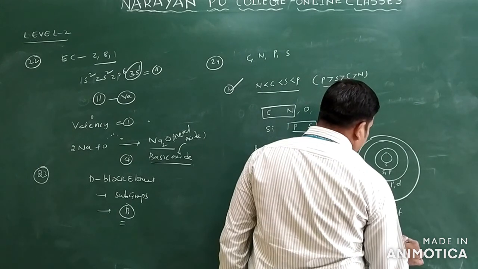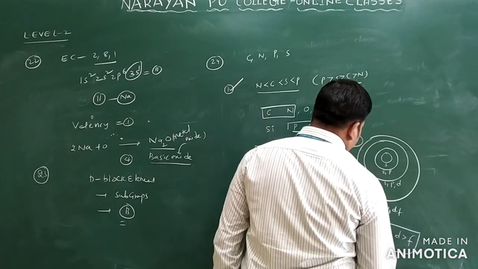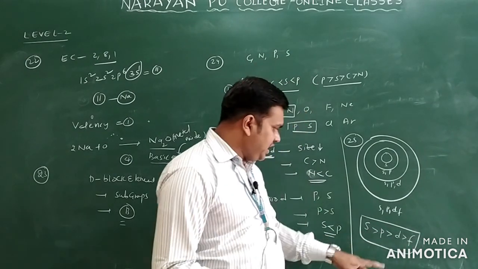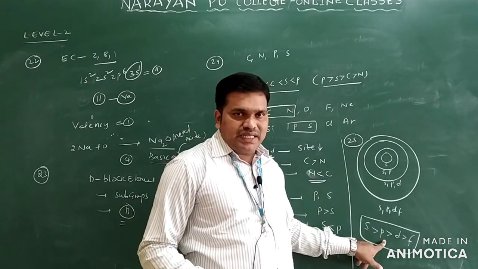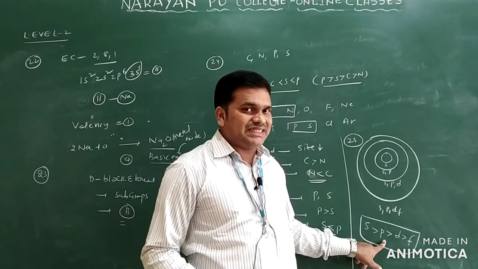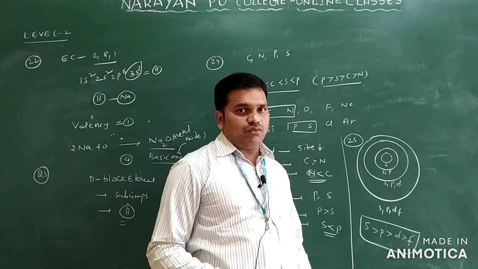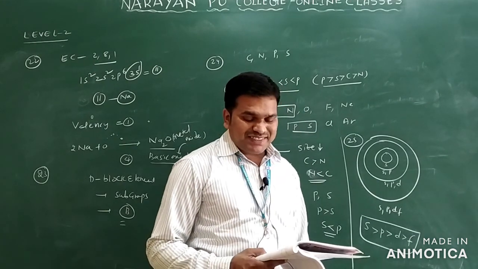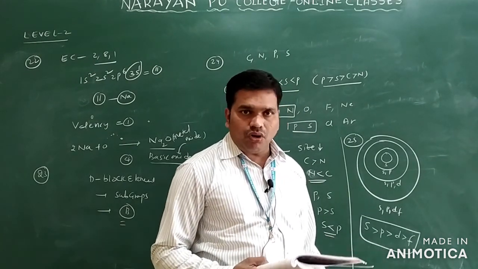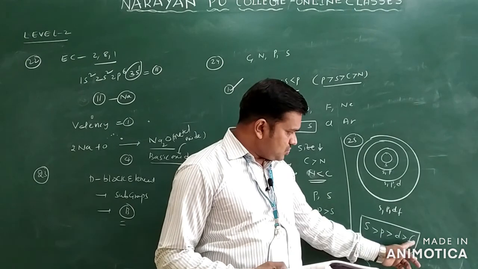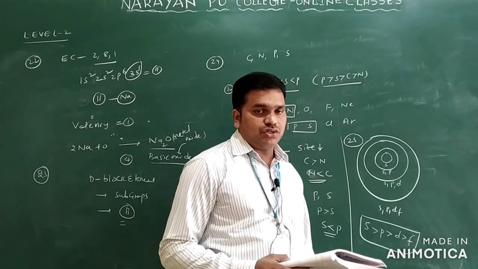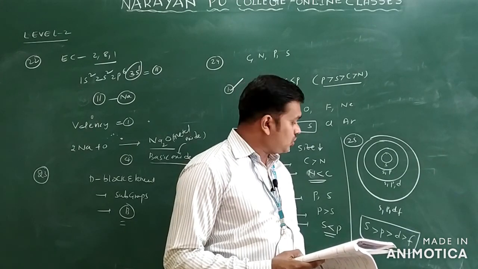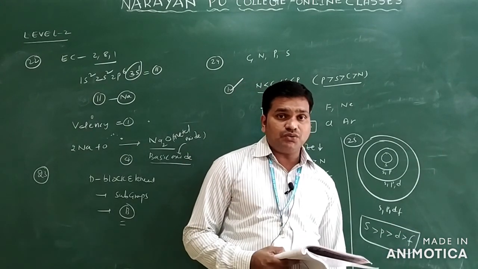S is greater than P, P greater than D, and D greater than F only. Now what are they asking here? The screening effect of d electrons. Screening effect of d electrons is less than P and less than S, but greater than F only. Equal to P electrons? No. Much more than P electrons? No. Same as F electrons? No, it is less than P electrons only. So what option will we take? We will take option 4 for this question only. So the answer for 25 is option 4 only.